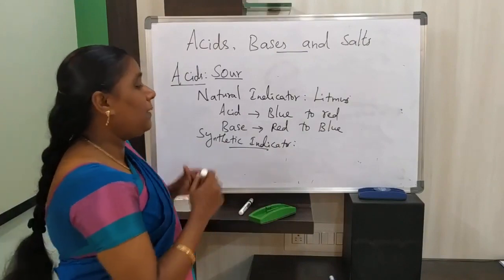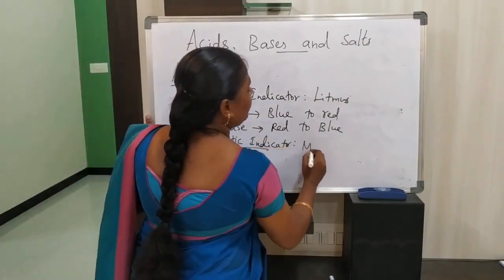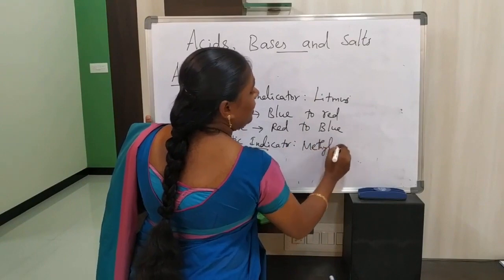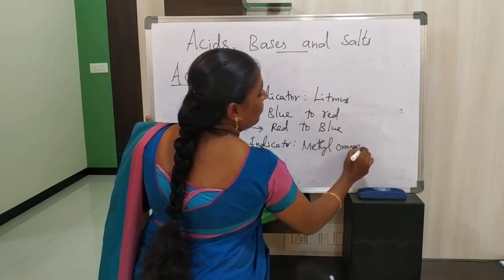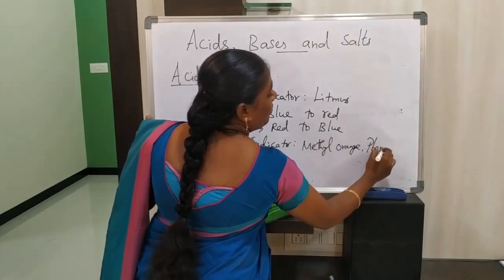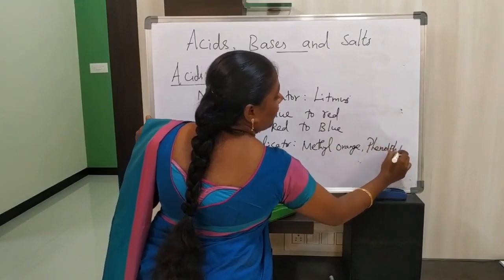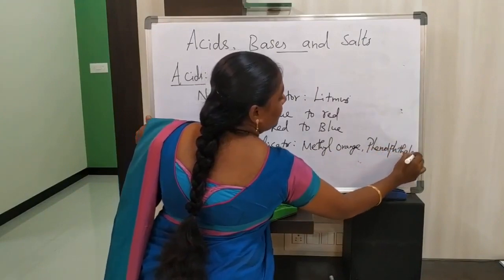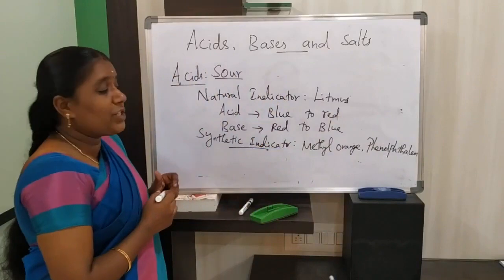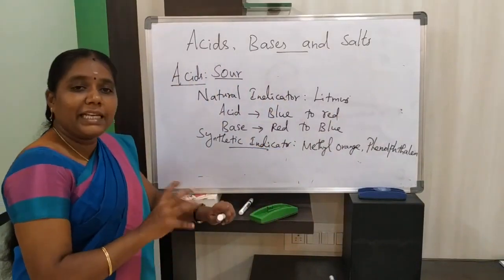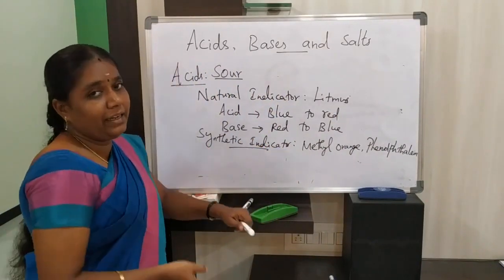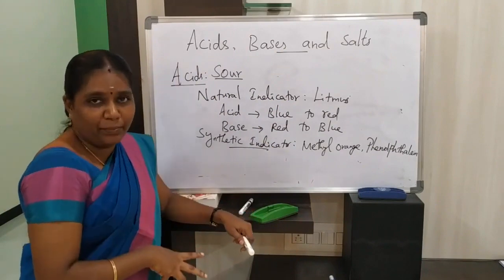For example, methyl orange and phenolphthalein. These are synthetic indicators generally used in our laboratory.